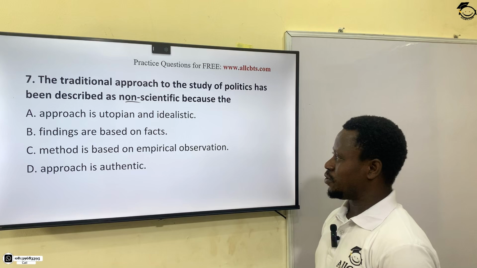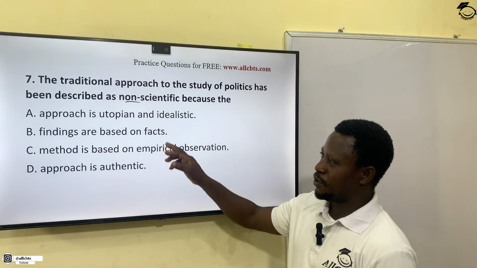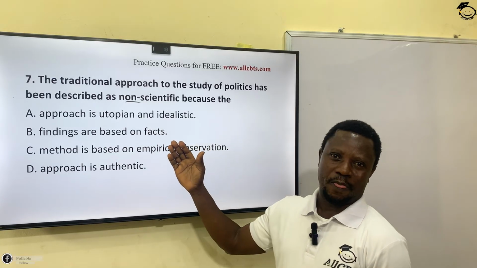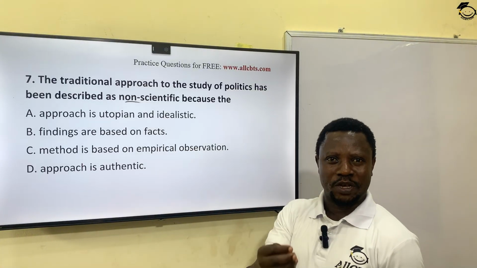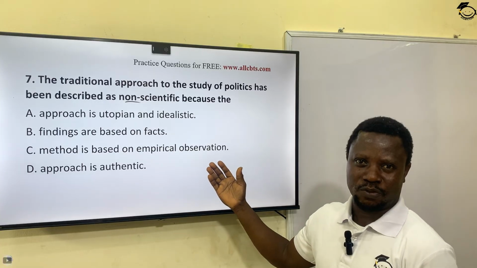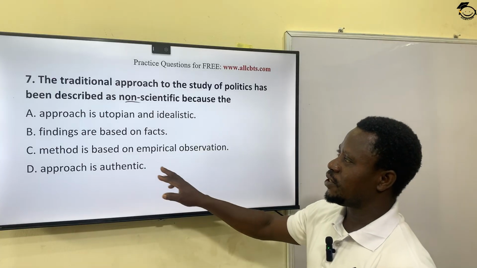C, method is based on empirical observation. And D, approach is authentic. If you look at B and C, they are synonymous. How? They are scientific. Scientific in the sense that you have facts upon which you base your findings, your discussion. And this other one is also talking about empirical observation, which means scientific process. So the most correct answer here is option A.